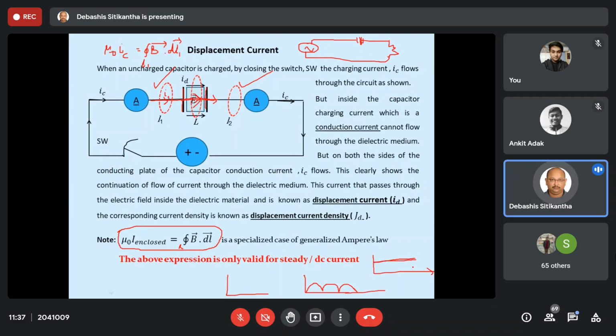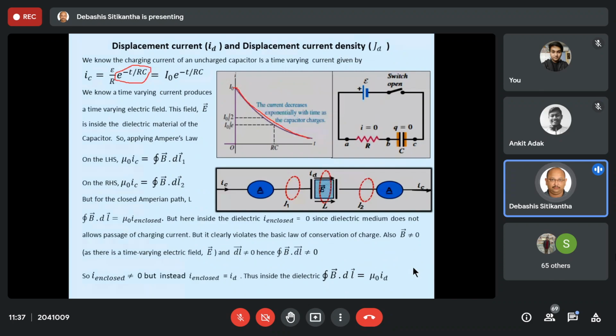Till now everything is clear to you all, or is there any doubt? Anyone with any sort of doubt? Okay, fine. Now let us move on to the next slide. Now let us throw some light on what is happening inside this insulating medium and how this displacement current is flowing, what will be its expression, what is its form, how it is depending on the electric field. All this stuff we will try to find out.